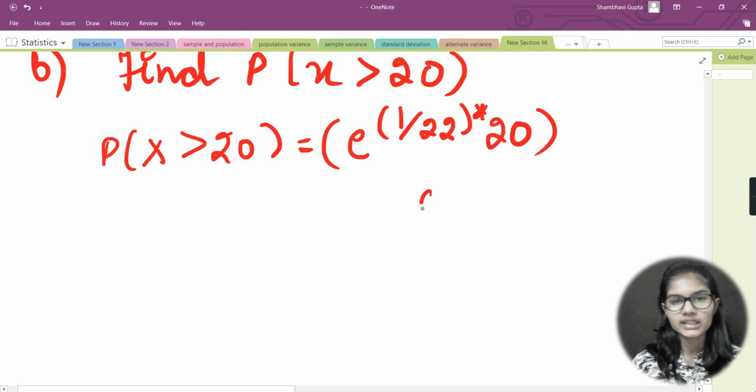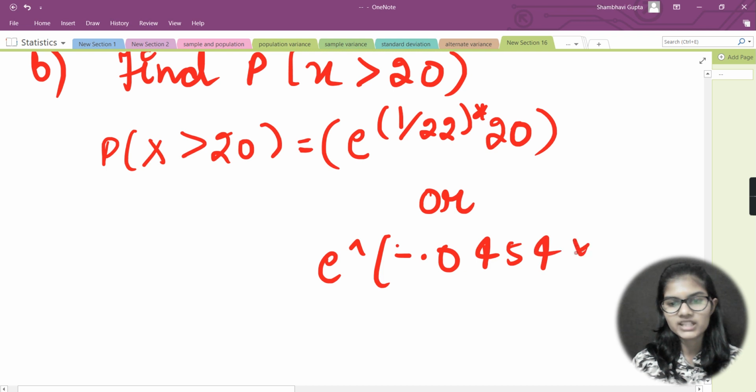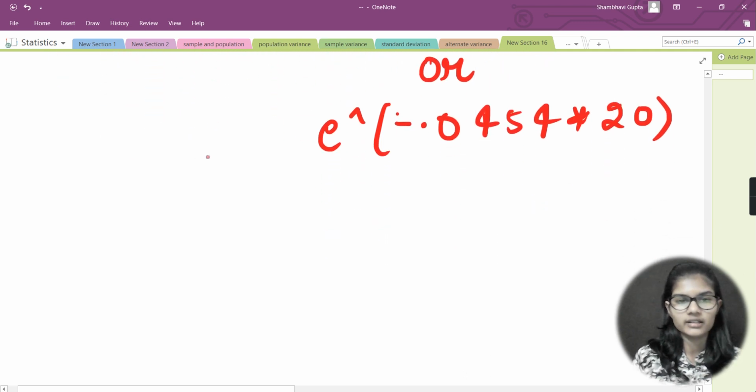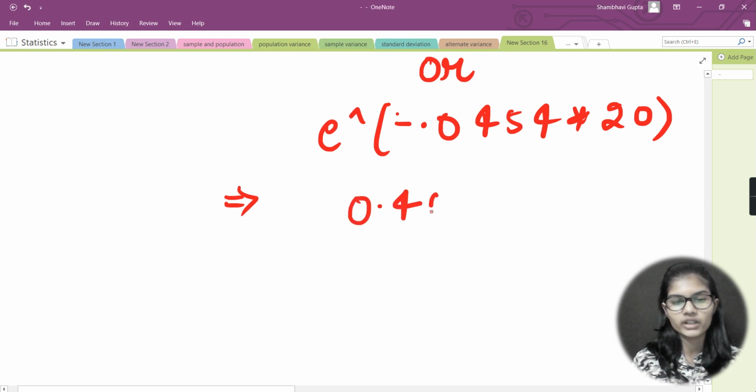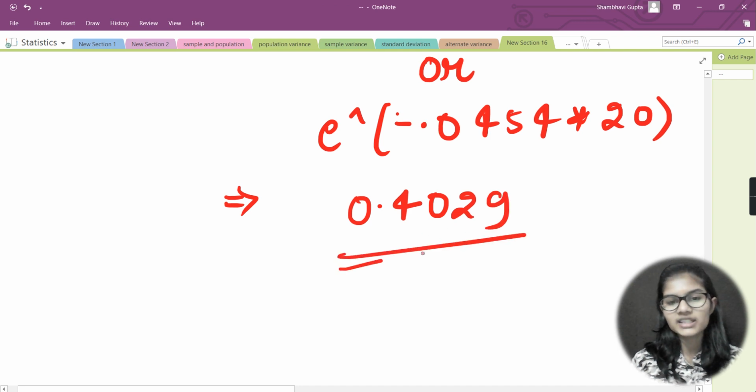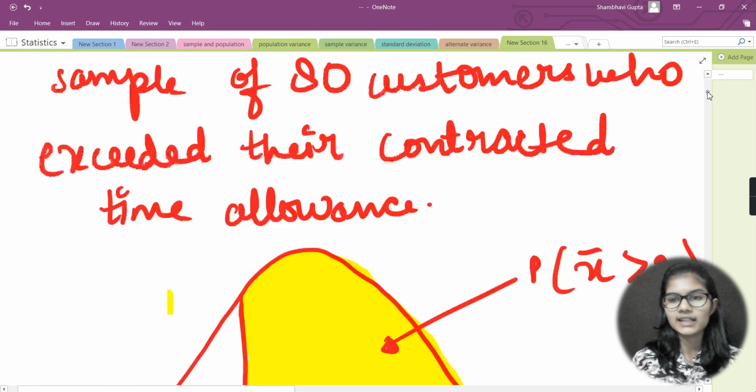Or you can write it as e to the power of minus 0.0454 multiplied by 20. Basically 1 by 22 has this value, so I just divided that, and you can take it like this also. When you compute the final answer, you get 0.4029, and this is the probability that x is greater than 20.